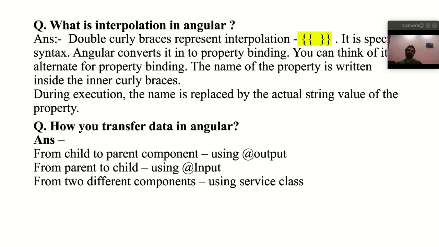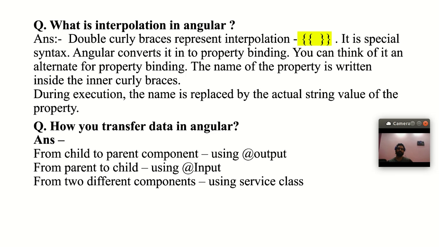So the next question was, what is interpolation in Angular? Basically, interpolation is a property binding, and it is defined with double curly braces. So double curly braces represent interpolation. It is a special syntax, and Angular converts it to property binding.